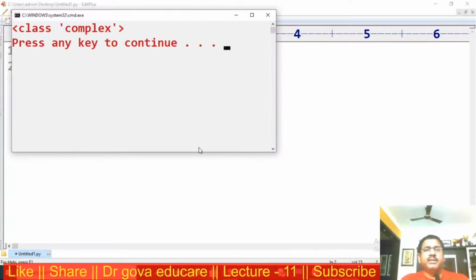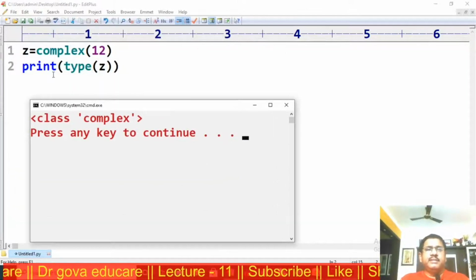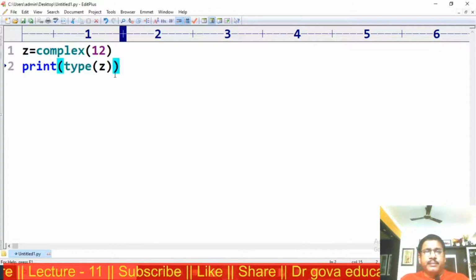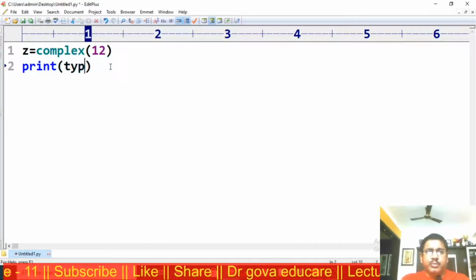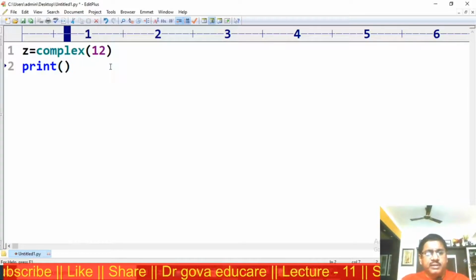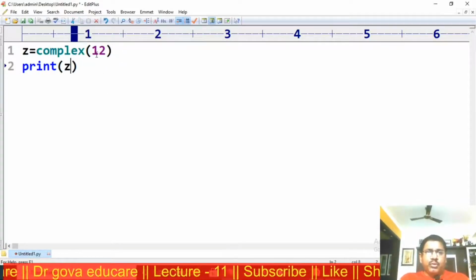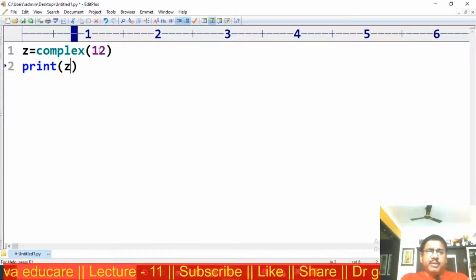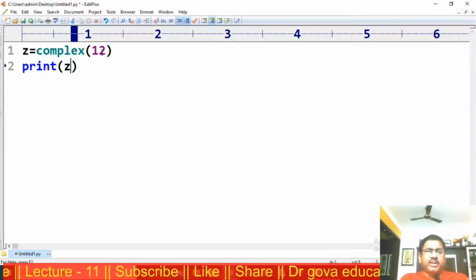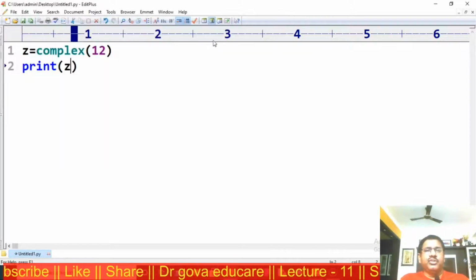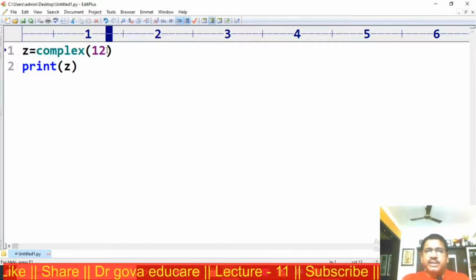The output is complex. That means z is a complex data type. I am printing the output z. Now the output is: 12 is the real part, the imaginary part is 0. The output is 12 plus 0j.